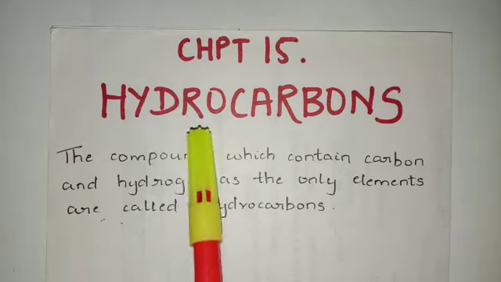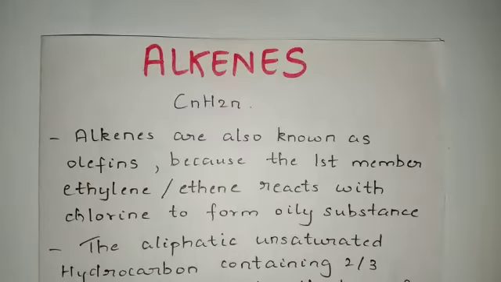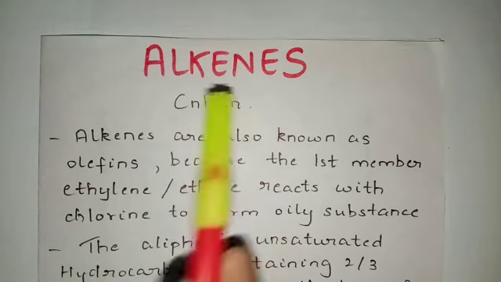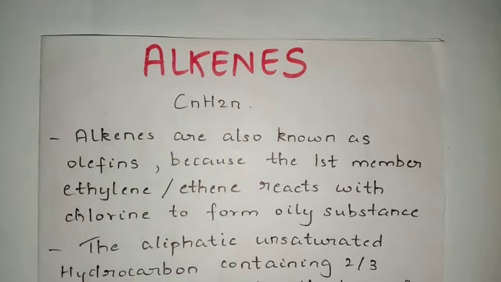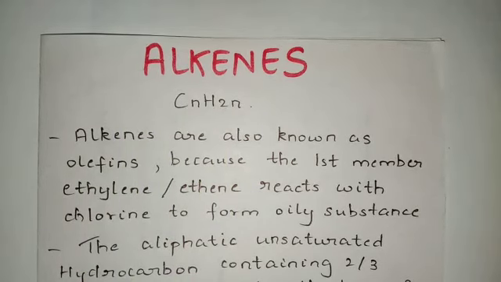Hello students, we are studying the hydrocarbons chapter. In this chapter we are discussing the topic of alkenes. Under this topic we have already studied methods of preparation of alkenes. I hope you all have practiced all the examples that were explained in the previous videos. Okay. Now in this video we will be starting with chemical properties of alkenes.